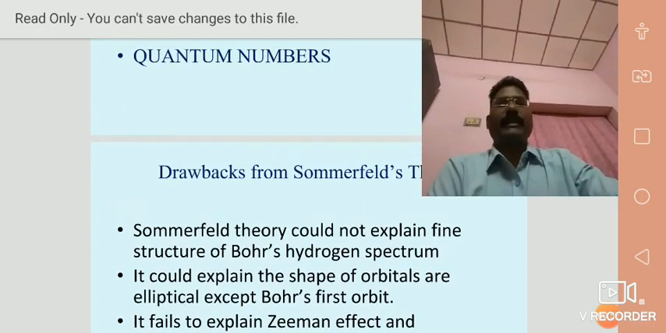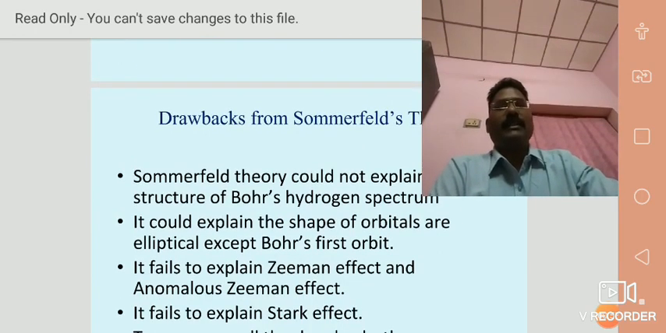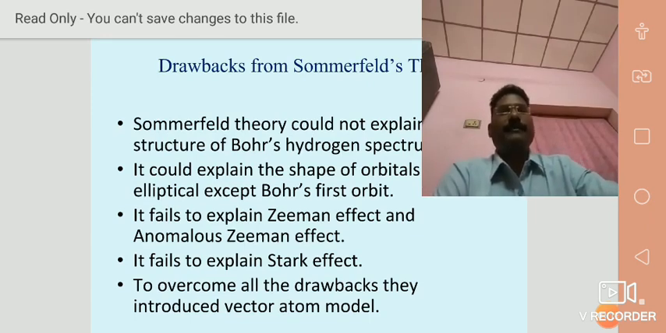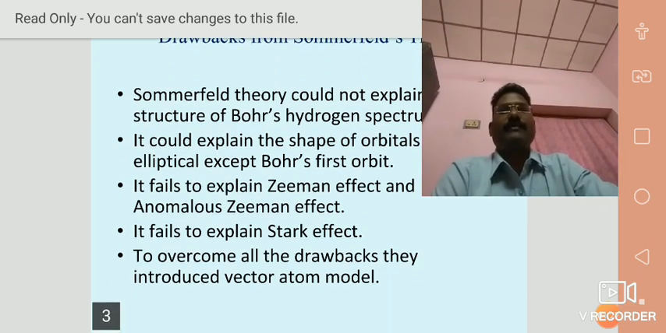Remember, drawbacks of Sommerfeld theory. Sommerfeld theory could not explain fine structure of Bohr's hydrogen spectrum. It could only explain the shape of orbitals as elliptical, except Bohr's first orbit. Bohr's first orbit is circular, remaining all orbits are elliptical orbits. That was successfully explained by Sommerfeld elliptical orbit theory with relativistic correction. It fails to explain Zeeman effect and anomalous Zeeman effect.